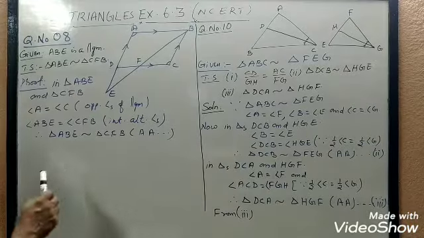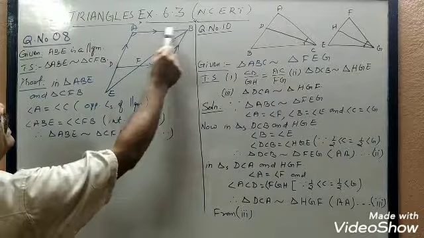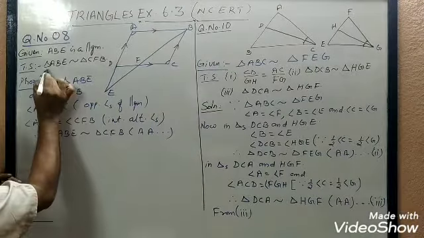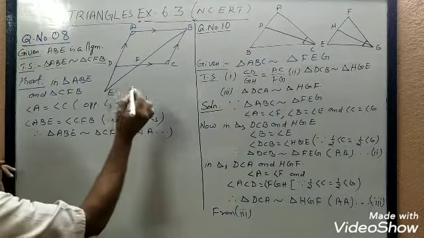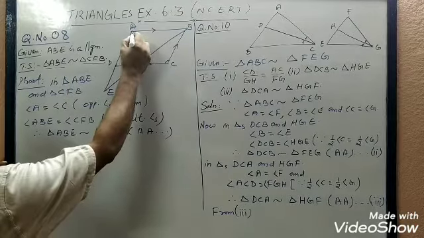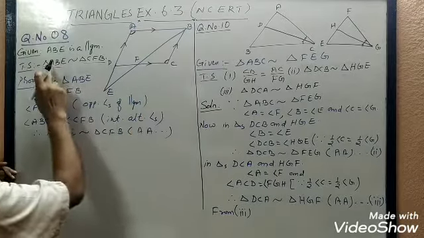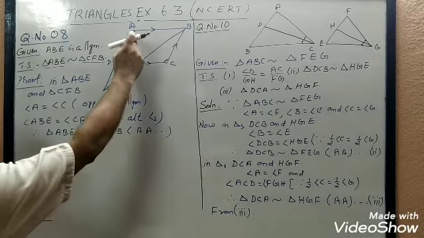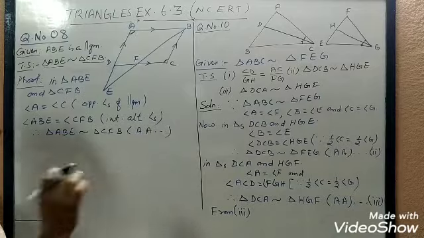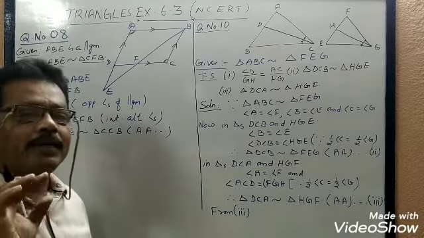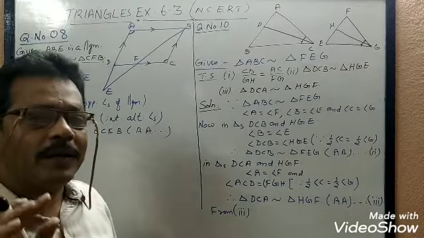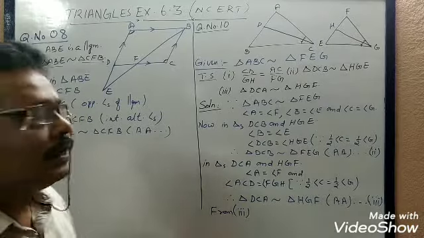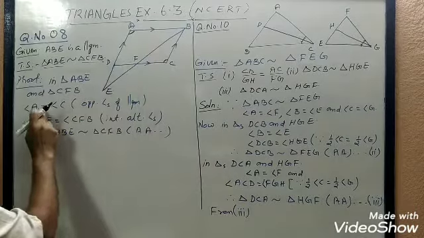So you see in this figure, it is given that ABCD is a parallelogram. Therefore, in triangle ABE and CFB, you know that angle A will be equal to angle C. Why? Because they are the opposite angles of a parallelogram. This is what we have studied in class 9: in a parallelogram, the opposite angles are equal. So we apply that. Angle A equal to angle C.